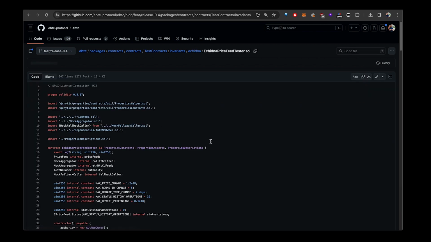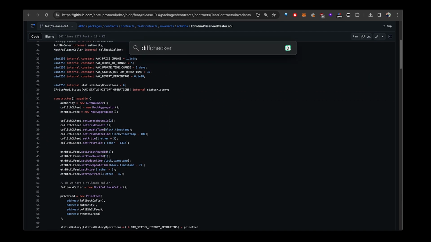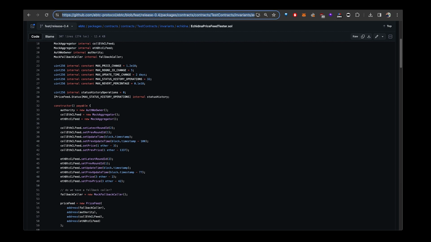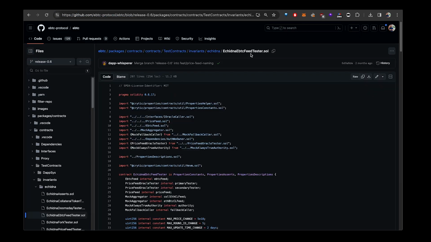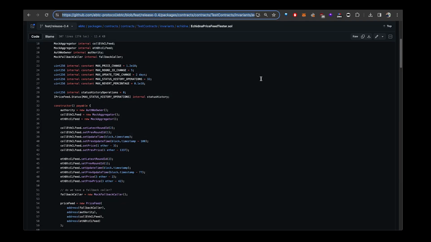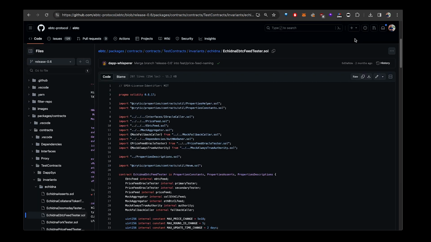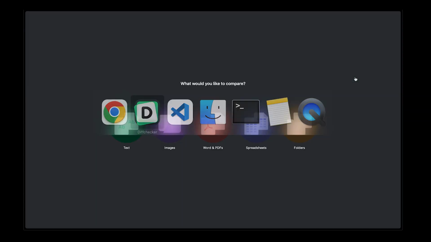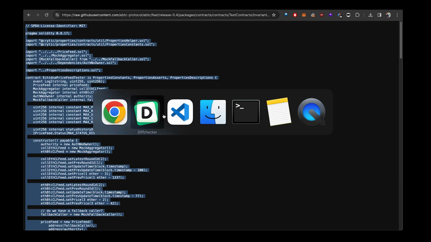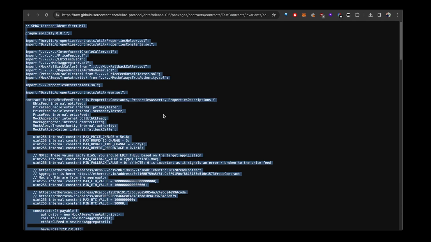Price feed tester, okay. So let's really just do a diff checker on this. And I would highly recommend that you go to release 0.4 price feed tester and 0.6 eBTC feed tester and do your own due diligence on what happened. But I'm gonna show you very briefly what happened. And the answer is we didn't check the coverage. That's the reality. So let's just quickly do a diff.